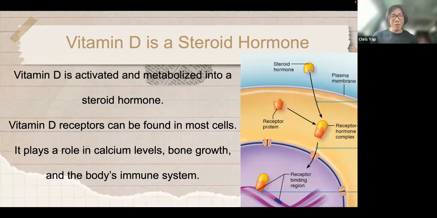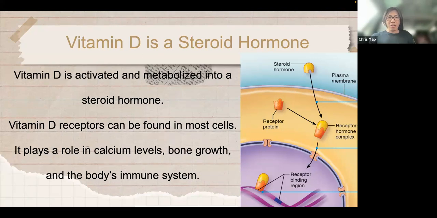Thank you. So vitamin D comes up in this case because of its role in bone health and calcium levels. But what is vitamin D? Vitamin D in the body is activated and turned into a steroid hormone. Steroid hormones are an essential part of the endocrine system as messenger molecules.